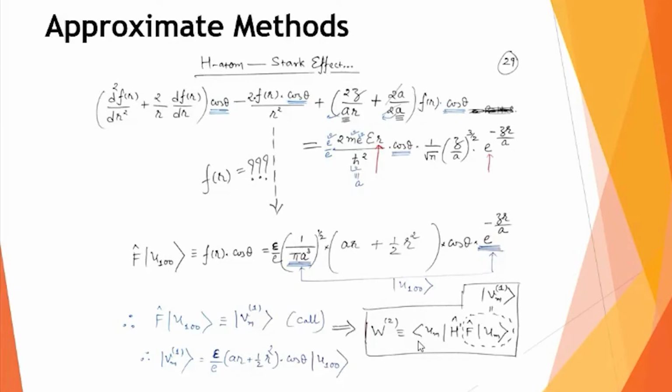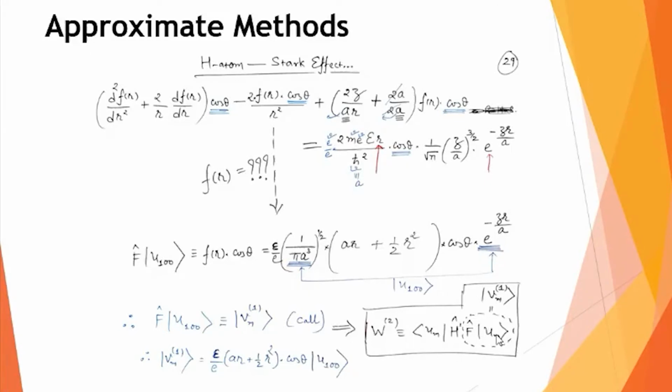So the second order correction to the ground state we will be obtaining next time by putting the value of this VM1, or by putting the value of this FU100 here. It's very simple mathematics, only 2-3 steps we require to obtain that. Once we get the energy expression corrected to the second order for the ground state, next time we will also start solving the problem of correction to the energy eigenstate for a first excited state.